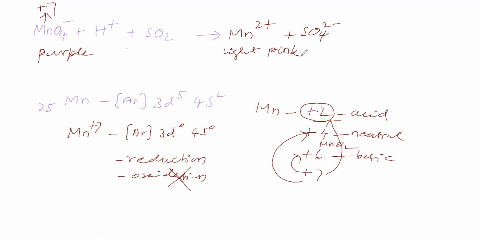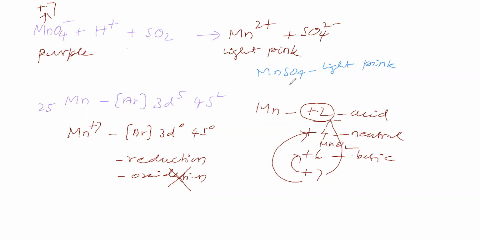Now we will take a salt, MnSO4. MnSO4 is light pink. If you observe MnSO4 carefully, then you can see the light pink color.